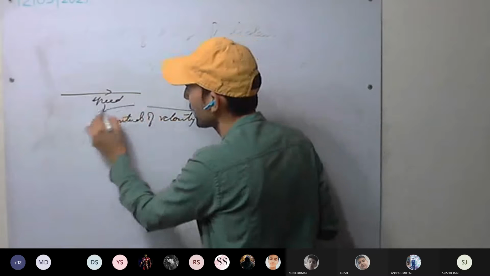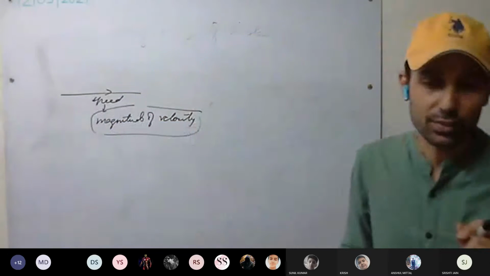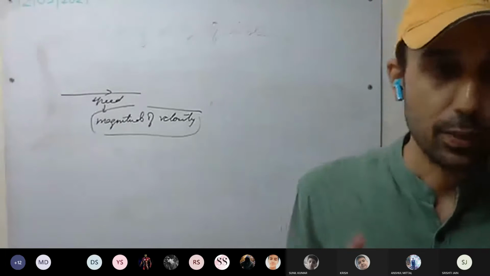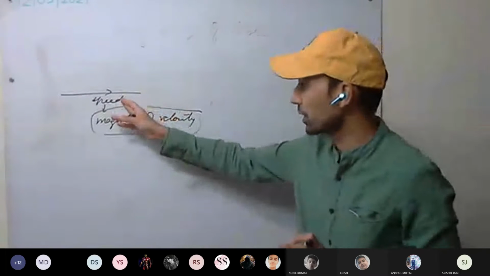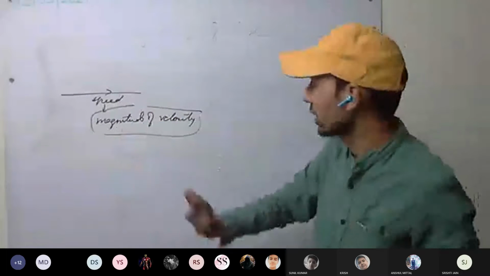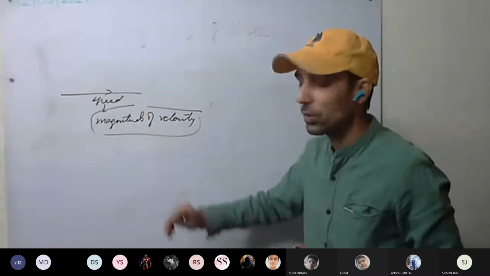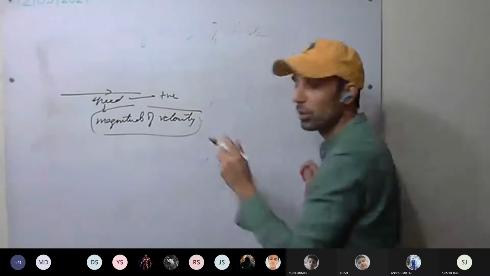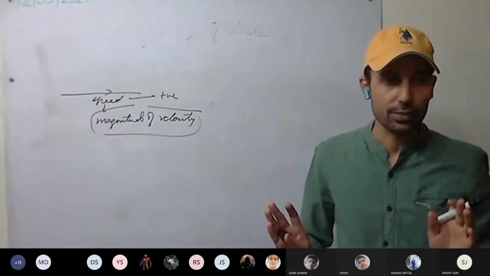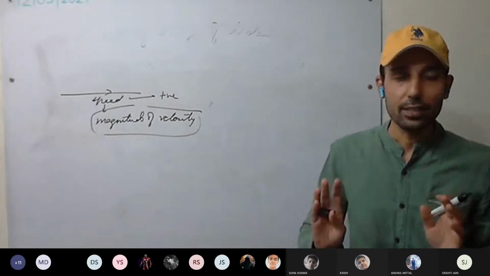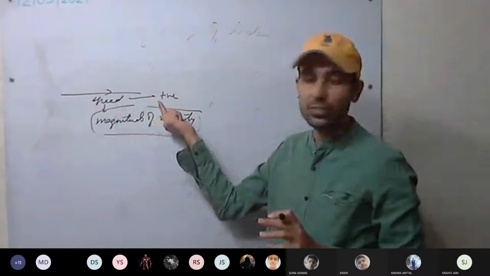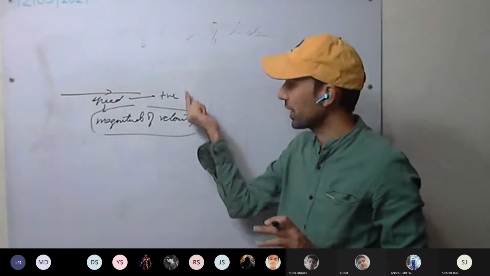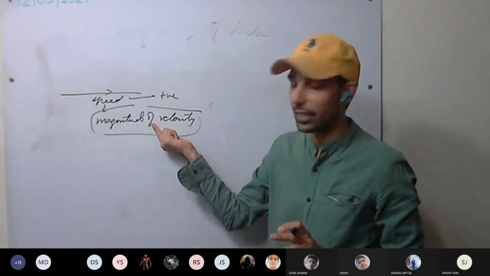Okay, this is one more important thing we'll be discussing, direction. Okay, the speed is always positive. You know the magnitude is always positive. Okay, speed is always positive. We already discussed magnitude is always positive. There is no negative sign with speed. There is no negative sign with distance. Whereas vector quantities have positive as well as negative sign.